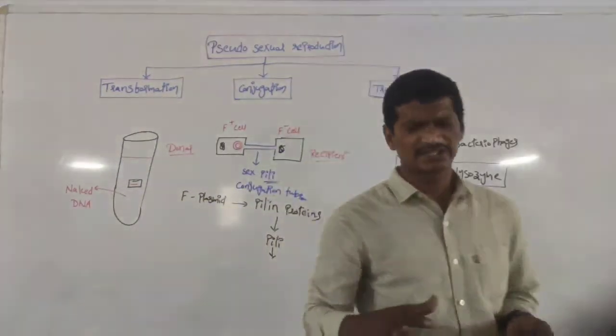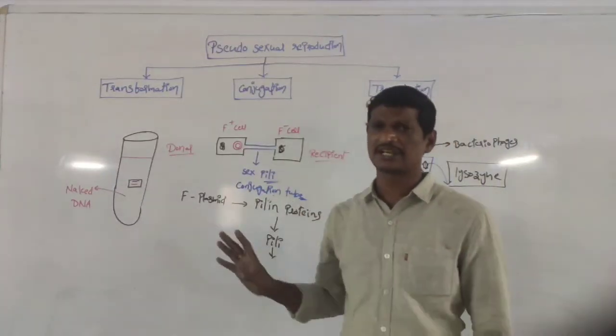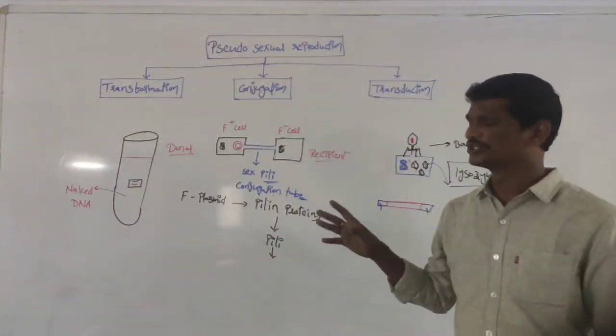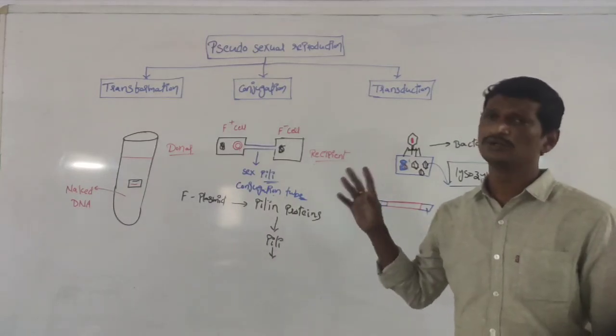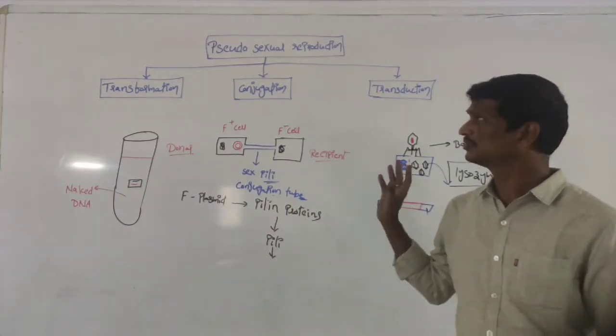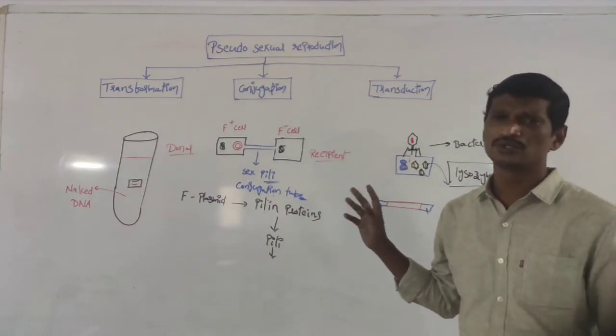So in all these cases, the common point is that DNA is transferred. And the next common point is that there is no new cell production. That's the reason why this is called pseudosexual reproduction.